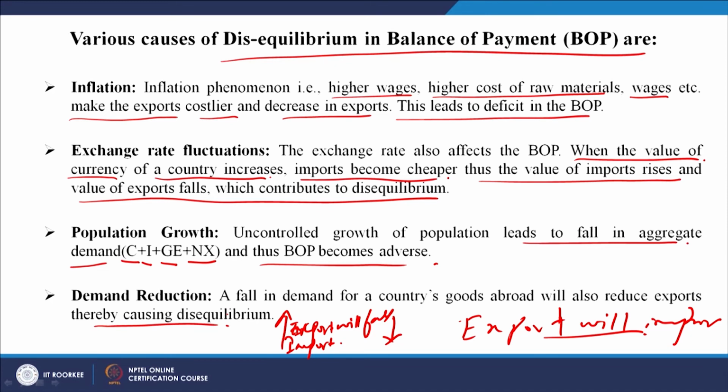So, because of this, what happened? Because of the change in style, tradition, habits of people, there can be a fall in the demand for the local goods and a rise in the goods of the foreign companies. So, this also can lead to a disequilibrium of the BOP.